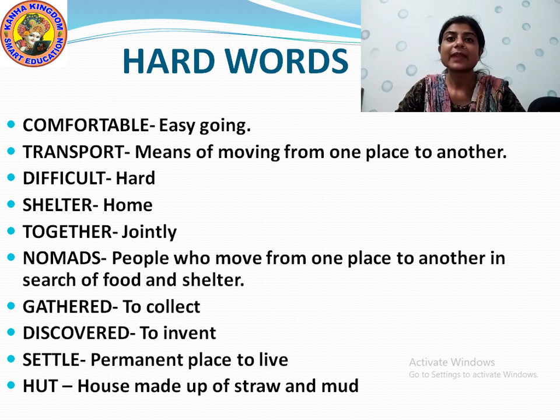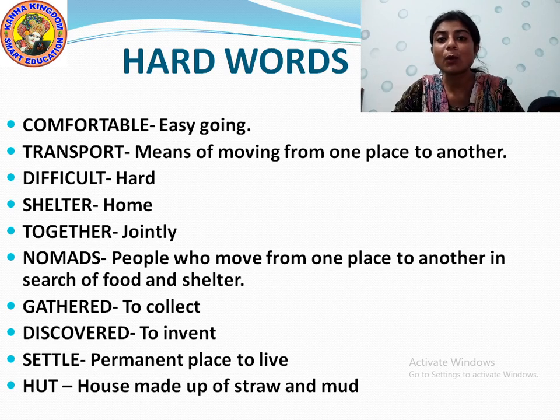Then nomads. N-O-M-A-D-S. I already told you the meaning of nomads. Nomads are the early humans or people who move from one place to another in search of food and shelter.